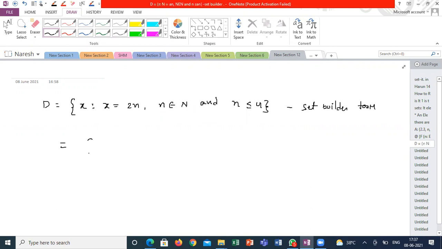And tabular form is 2, 4, 6, 8. Yes, sir. So each and every element will satisfy these 3 conditions, where n belongs to capital N, n is less than or equal to 4, and x is equal to 2n. The possible values of n are 1, 2, 3, 4. If n is equal to 1, the corresponding x value is 2; for 2, the corresponding x value is 4; for 3, it is 6; for 4, it is 8. So the elements of the set are 2, 4, 6, 8.